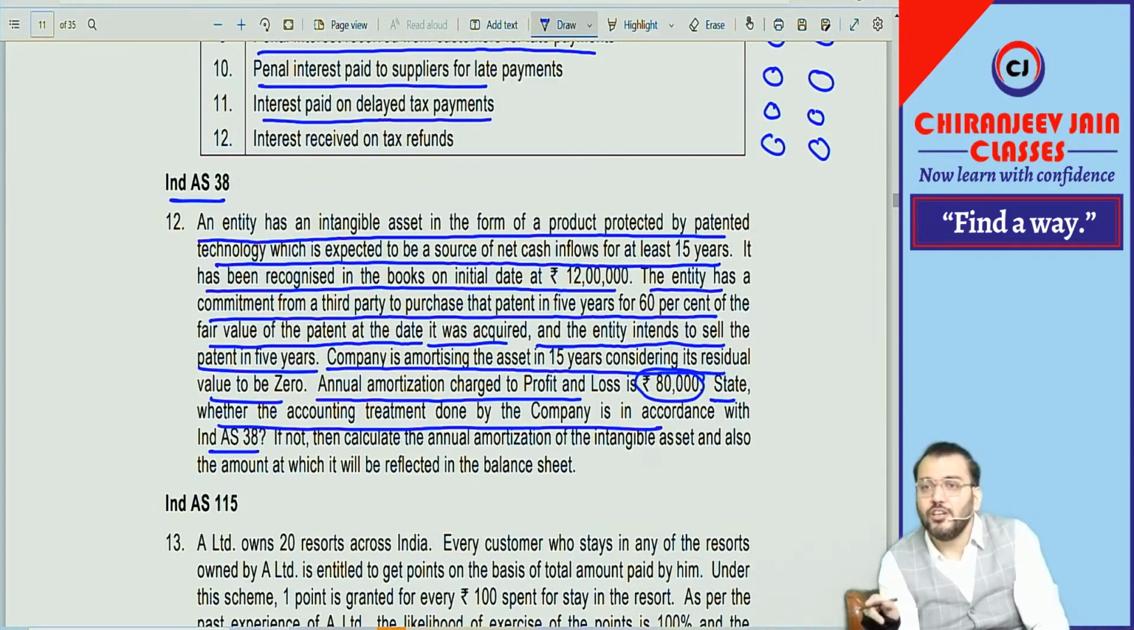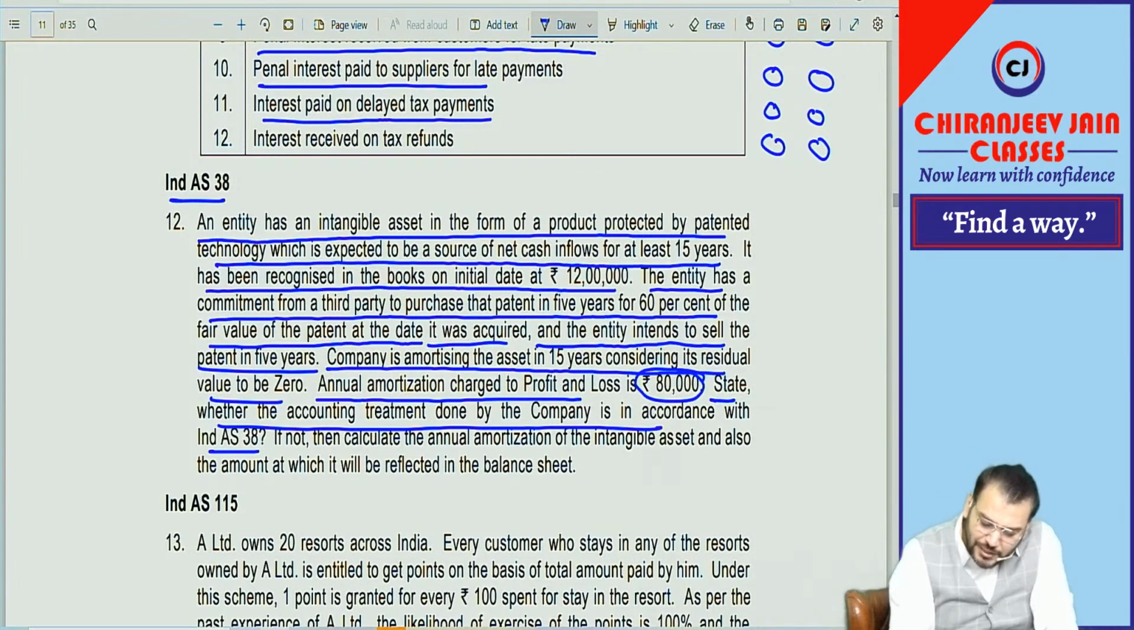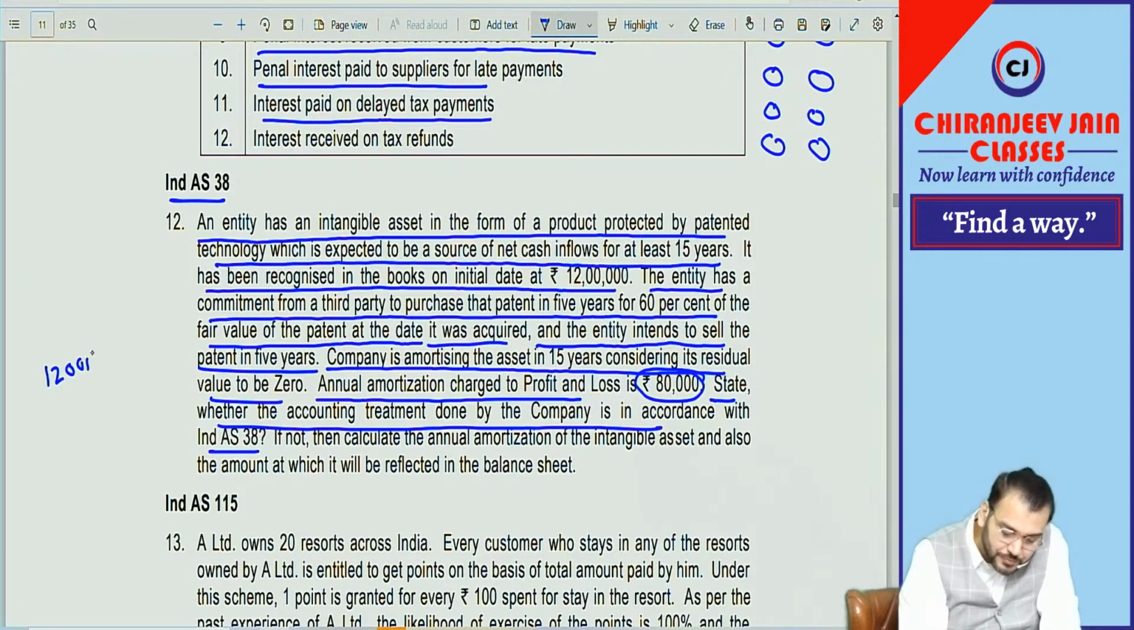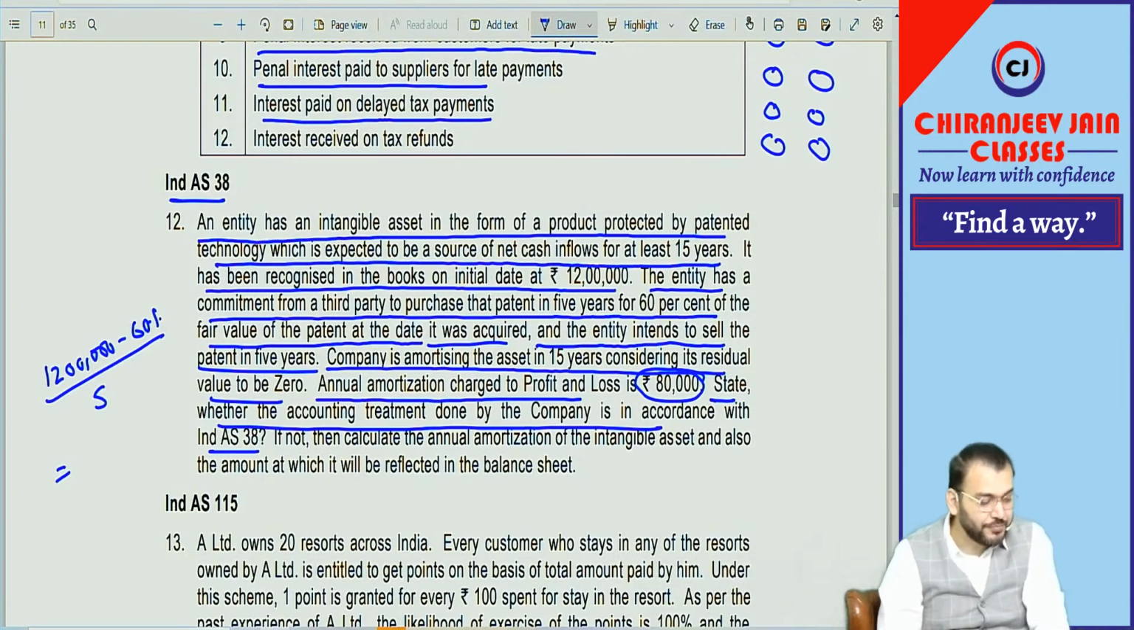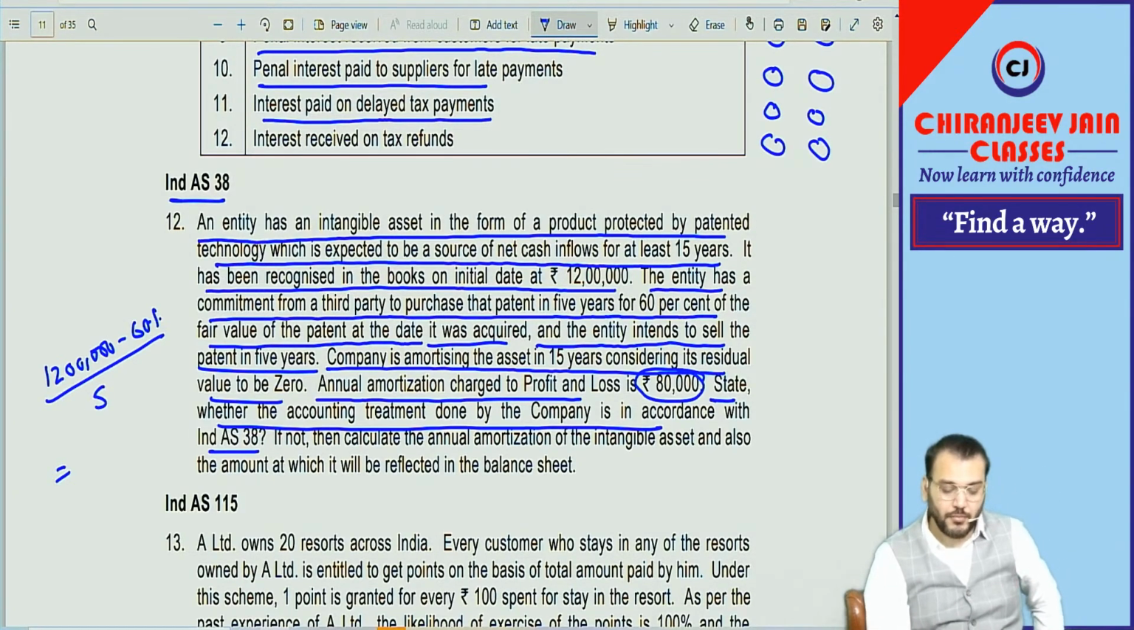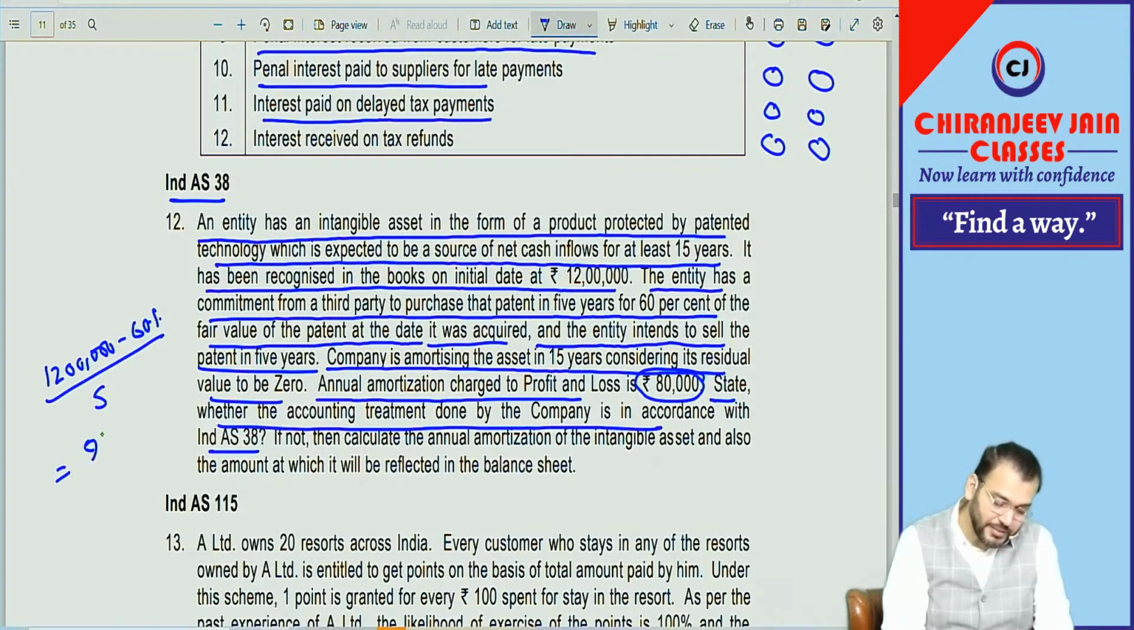Then you also need to write down the meaning of useful life. Useful life is the expected number of periods for which the asset can generate economic benefit. Correct? The useful life is 5 years. So as per our solution, it will be how much? 12 lakh minus 60%, divided by 5. What is the answer coming? 96,000. Let us check the answer once, what they have given.